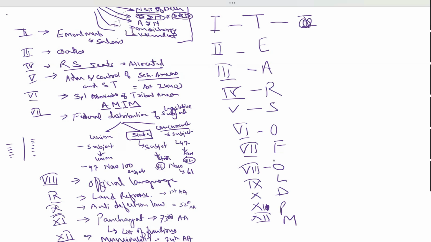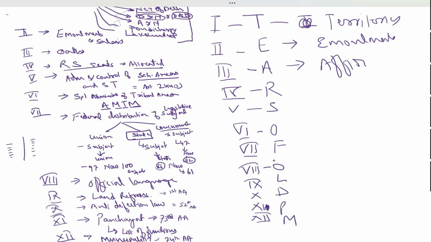The first talks about the territories. Territories of India means the territory of India consists of states and union territories. Then you have E for emoluments. Then A. A is what? Affirmation. Oath and affirmation. Then you have R. R means Rajya Sabha seats. Then you have S. Scheduled areas.